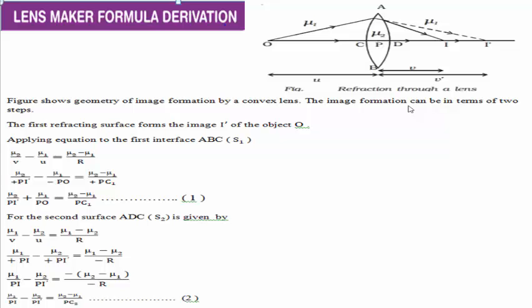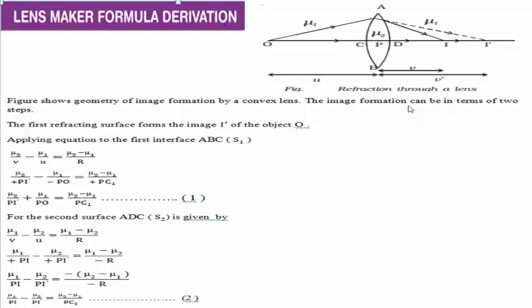Nu2 over V minus Nu1 over U is equal to Nu2 minus Nu1 divided by R, where Nu2 and Nu1 are the refractive index of the lens and the refractive index of the air medium, where V stands for the image distance, U stands for the object distance, and R stands for the radius of curvature of the surface ABC.